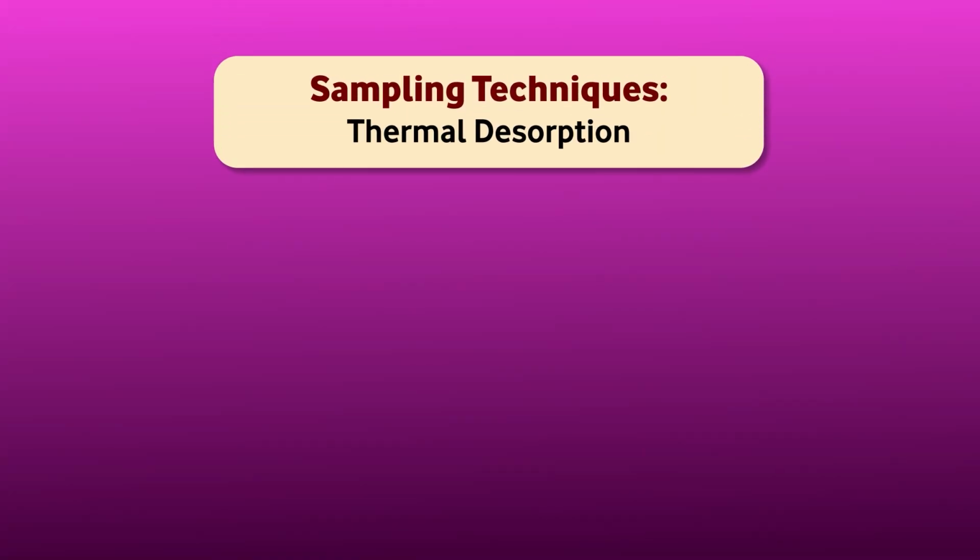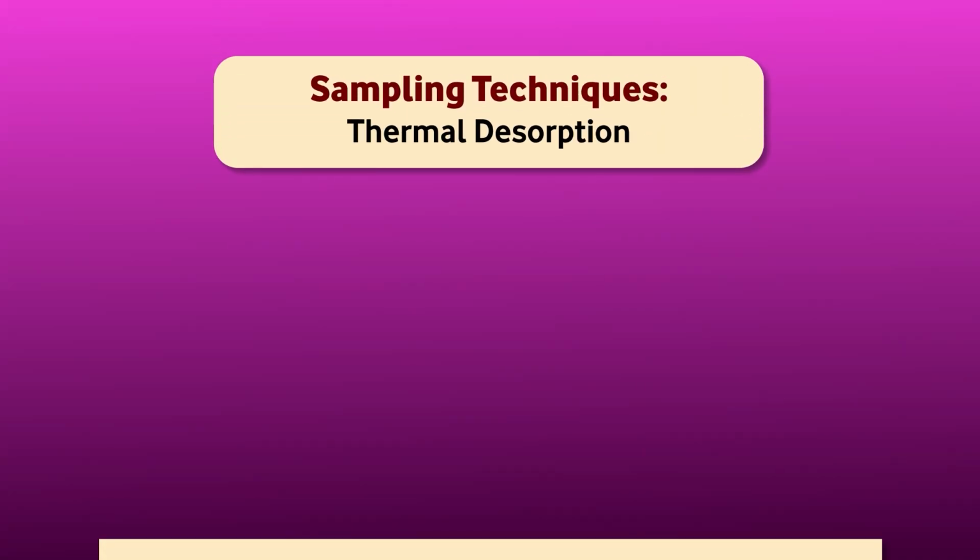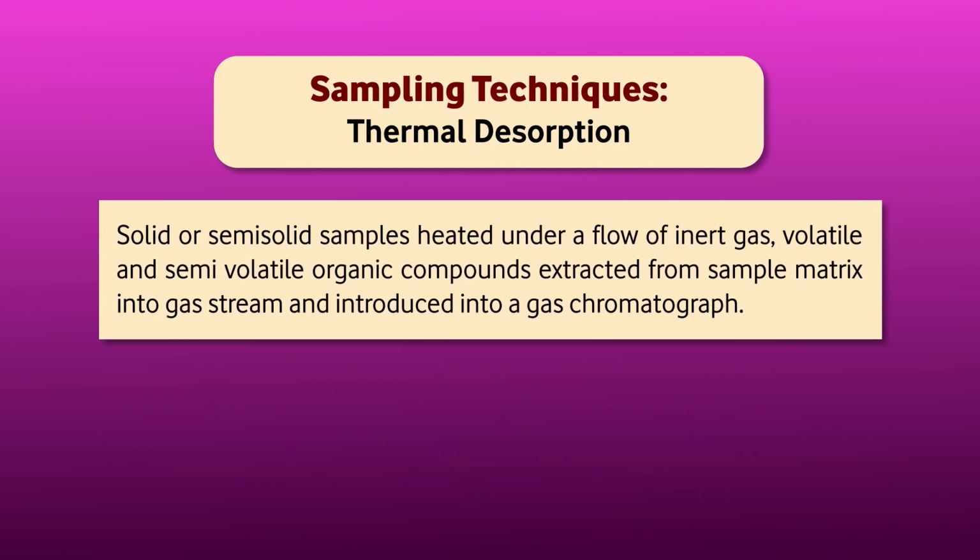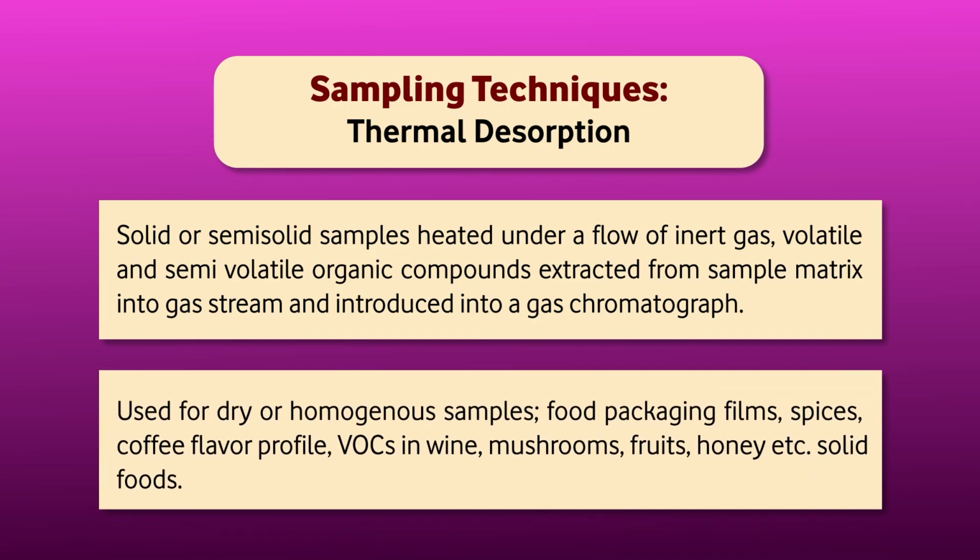The other sampling technique is thermal desorption. Suppose we have a solid or semi-solid sample. Like we did in headspace, we put the sample in the vial, and we heat it and make inert gas flow over it. When we are heating it, the volatile components will come up. The gas will lift the volatile organic compounds. We extract them from the sample matrix into the gas stream, and that gas stream we inject into the GC.